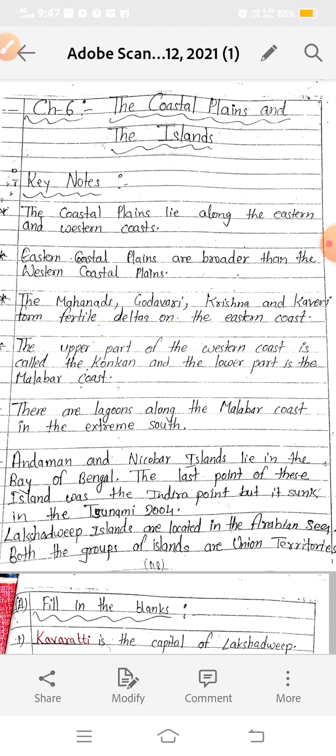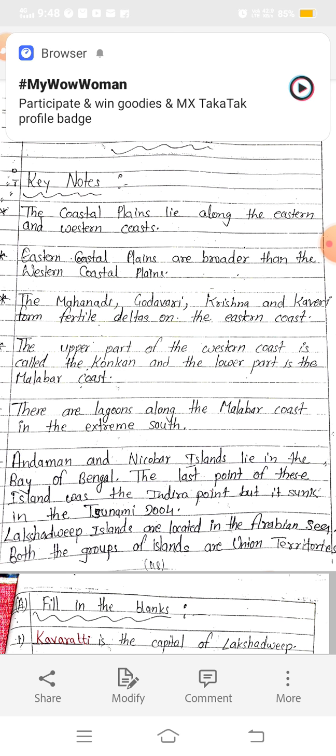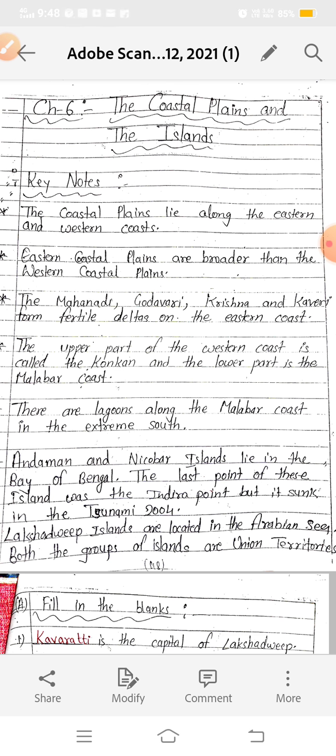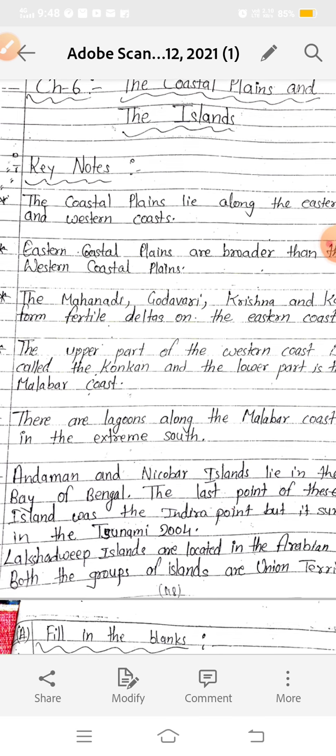In our previous lecture we learned about the southern plateau of India. Today we will read the fifth and sixth physical divisions of India, the coastal plains and the islands. Okay, so we will revise it. After revision of this chapter you will understand which part of India is known as the coastal plains and how many islands India has. So let's start our chapter.